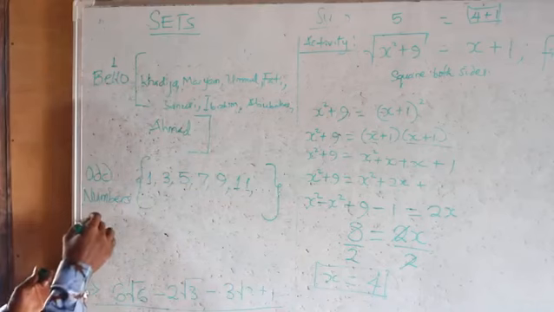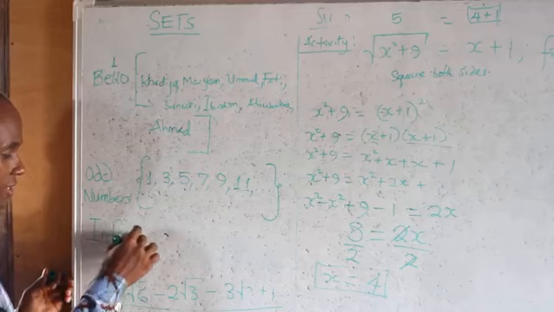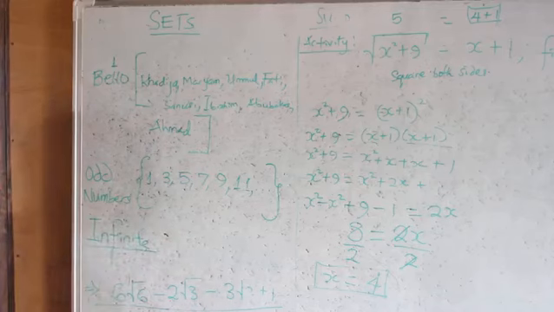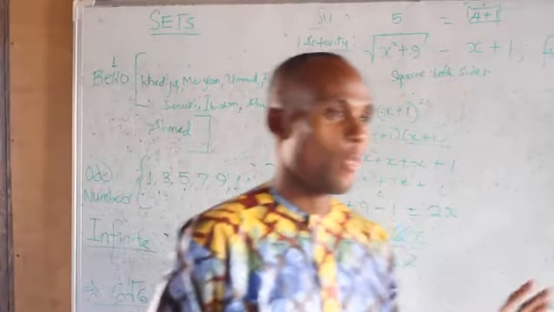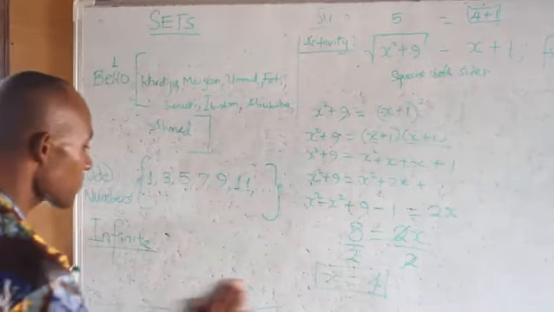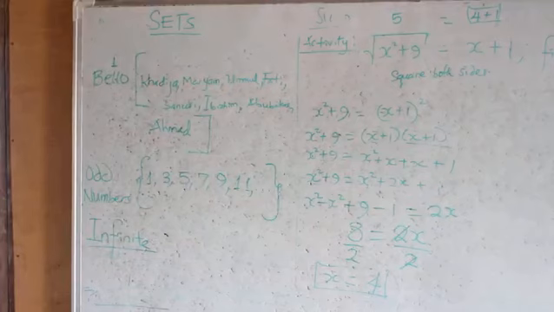We call this type of set an infinite set. Why is it infinite? Because it continues. It will not finish. We have an infinite set.